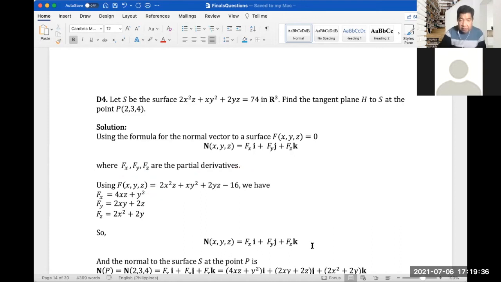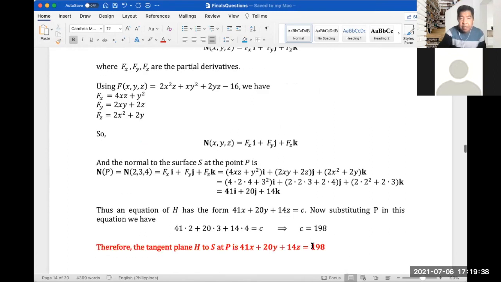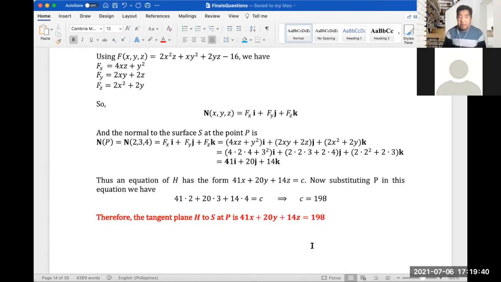So for the normal vector, f sub x i plus f sub y j plus f sub z k, we have this. Let me just scroll it up. The normal to the surface S at point P is n of 2, 3, 4. So simply substitute all of our partial derivatives at point 2, 3, 4. So x would be 2, y is 3, and z is 4. So we have 41i plus 20j plus 14k.